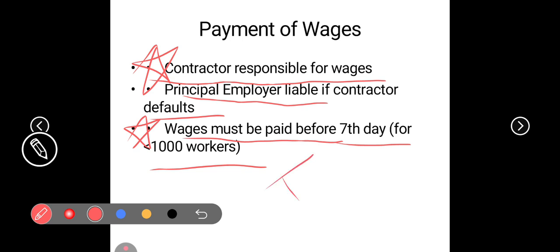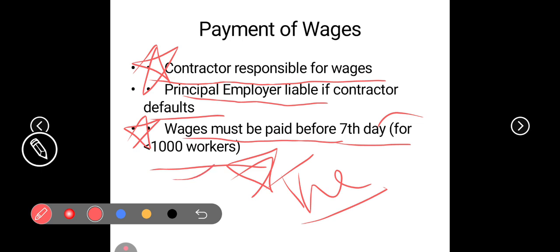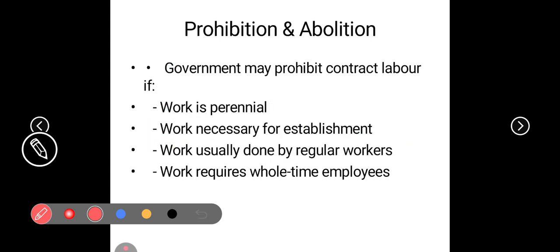And this is the most important one: wages must be paid before the 7th day for fewer than 1,000 workers. If there are contract laborers numbering fewer than 1,000, then you should pay the wages before the 7th day. Remember that. This is the most important thing, and UPSC is going to give the focus here. UPSC might change this 1,000 to 100, or 500, or more than 1,000. If it is more than 1,000, the date will be changed. But if it's fewer than 1,000, then you must pay before the 7th day. Hope you really understand. Let's move on to another slide.